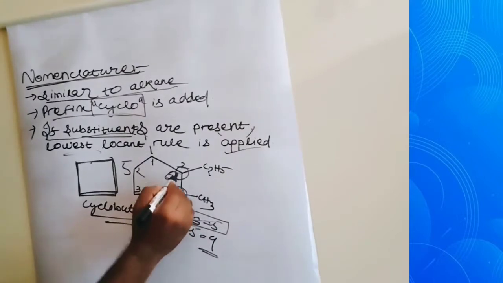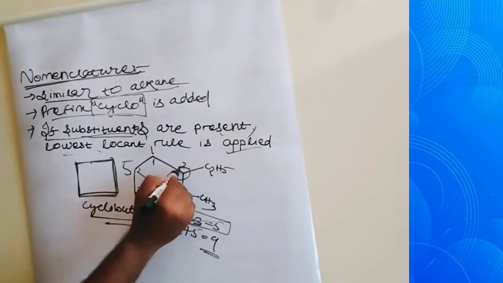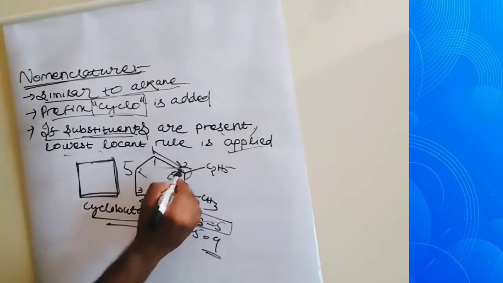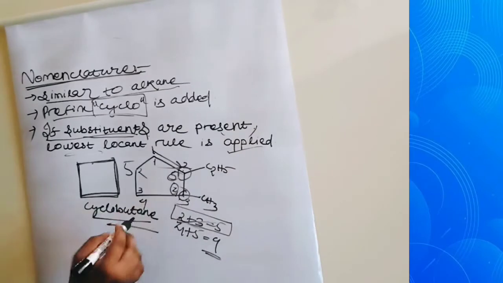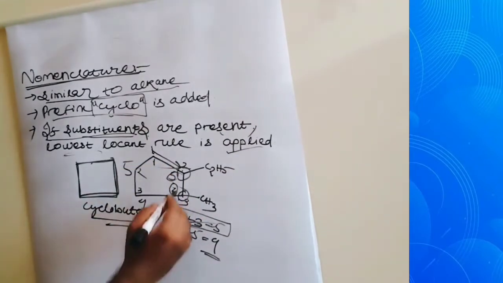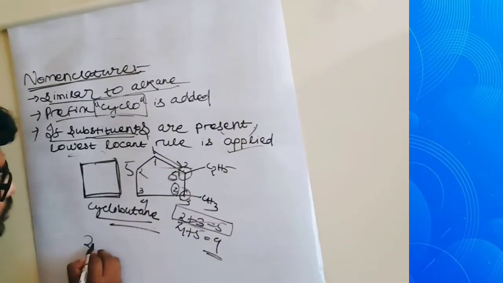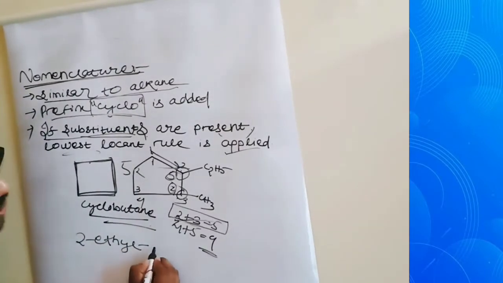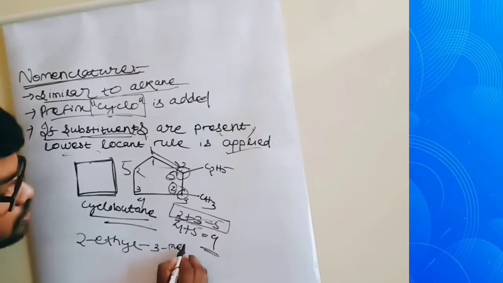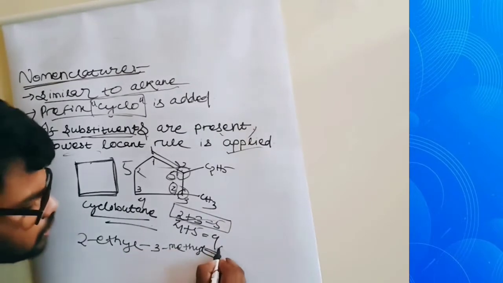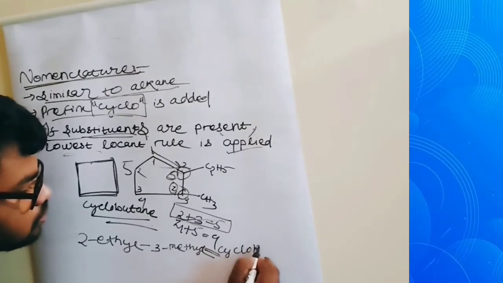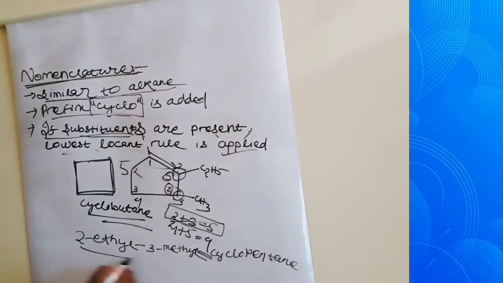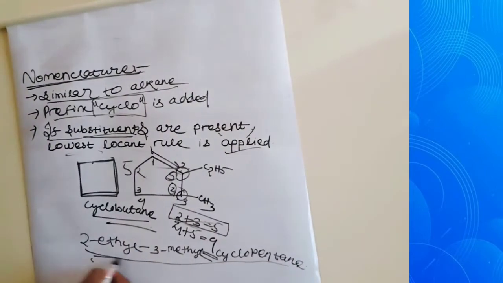So we give the nomenclature in this direction, 2, 3, means 2-ethyl-3-methylcyclopentane. See, this is the nomenclature.